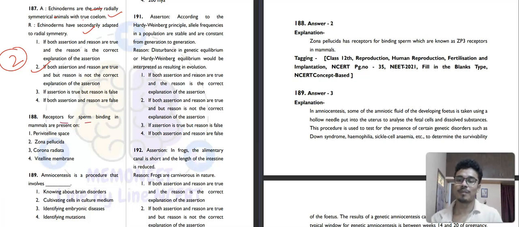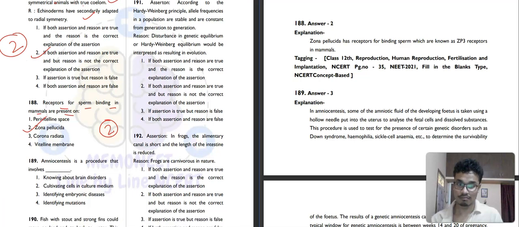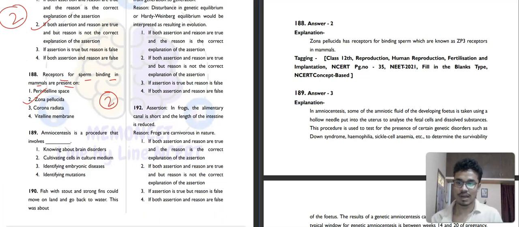Receptors for sperm binding in mammals are present on perivitelline space, zona pellucida, corona radiata, or vitelline membrane. So they are present on the zona pellucida. Amniocentesis is a procedure that involves knowing about brain disorder? No. Cultivating cells in culture medium? No. Identifying embryonic disease? Correct. Third option will be the correct answer.